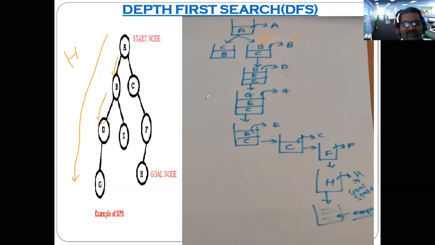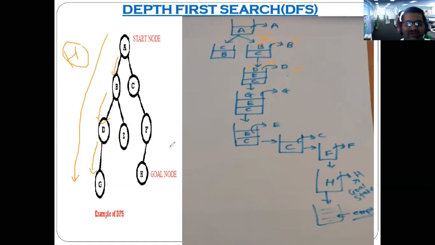D. Again you remove D and check whether D is equal to H. No. So again you move forward to the next level, G.